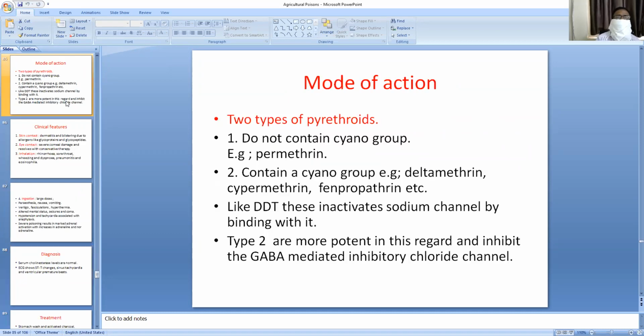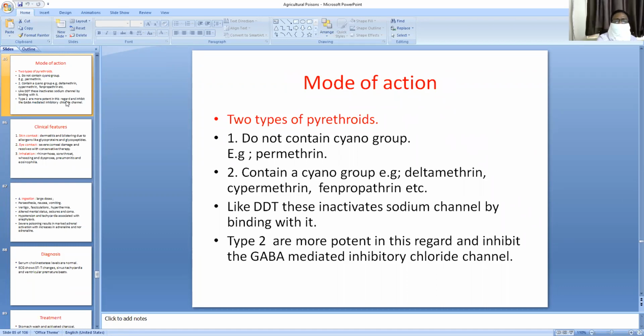Mode of action: there are 2 types of pyrethroids. The first type does not contain a cyano group, for example pyrethrin. The second type contains a cyano group, for example deltamethrin, cypermethrin, fenpropathrin, etc. First type contains no cyano group and second one contains a cyano group.